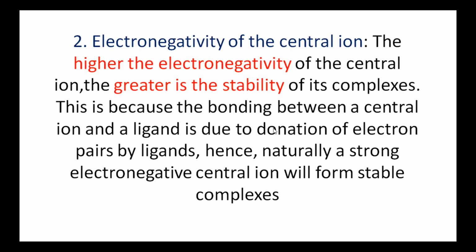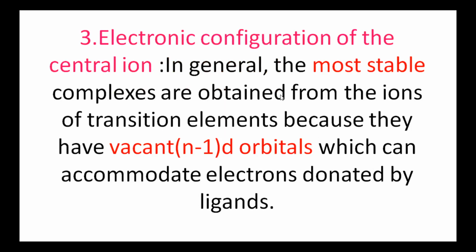This is because the bonding between a central ion and a ligand is due to the donation of electron pairs by ligands. When the metal ion has greater electronegativity, it easily accepts the electrons donated by ligands and forms more stable complexes. So finally, the central ion having higher electronegativity forms more stable complexes.